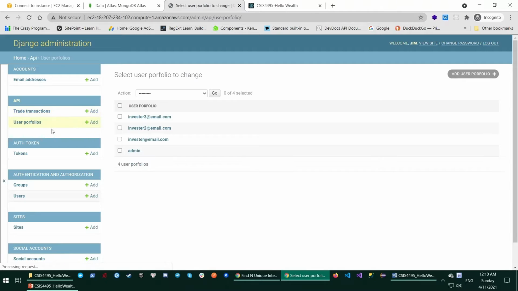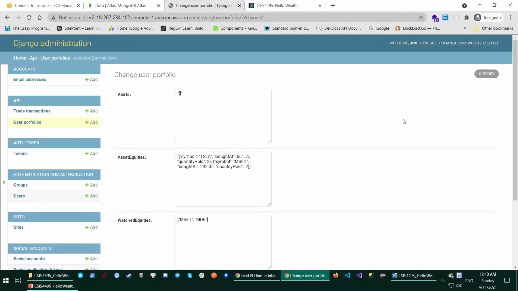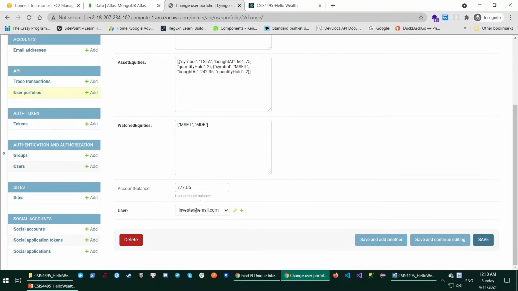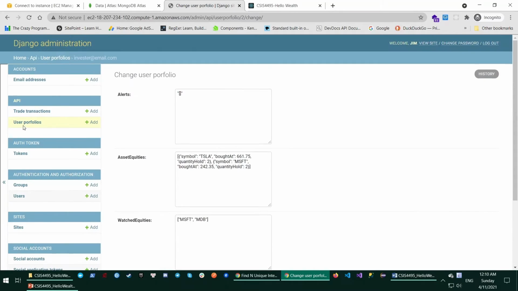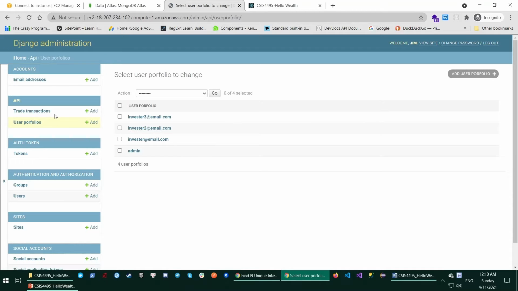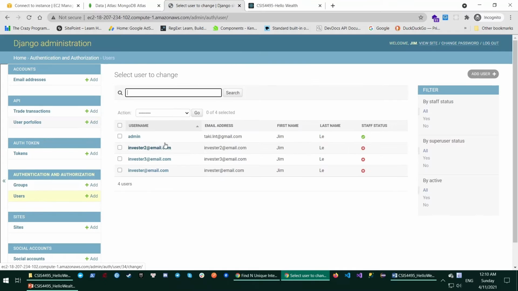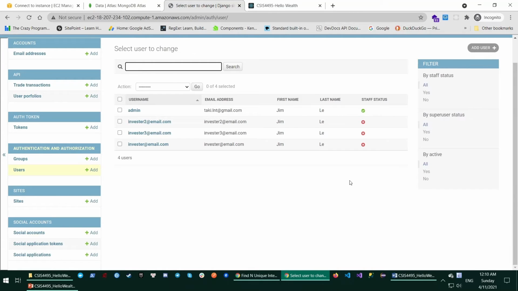The user portfolio stores the user's access and watchlist in JSON format, and also the user account balance to see how they perform in the trading game. That is all about the backend with the API, and here's the user data table.